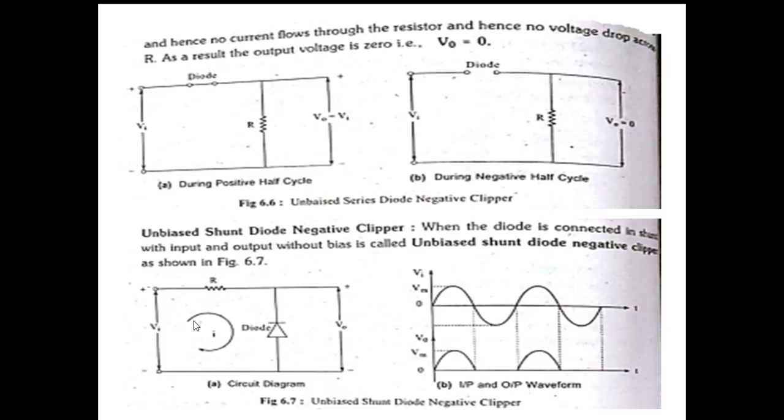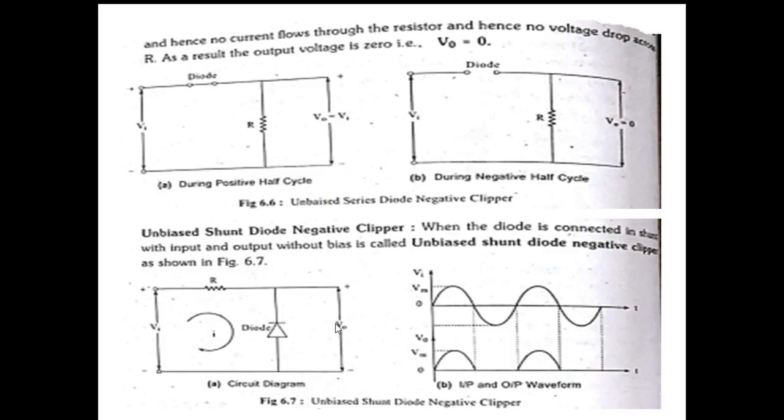Here, this is the input signal we are applying across the input terminals, a resistor and a diode. Now it is connected in shunt connection. If the diode is connected like this, let us see how the output signal will be.